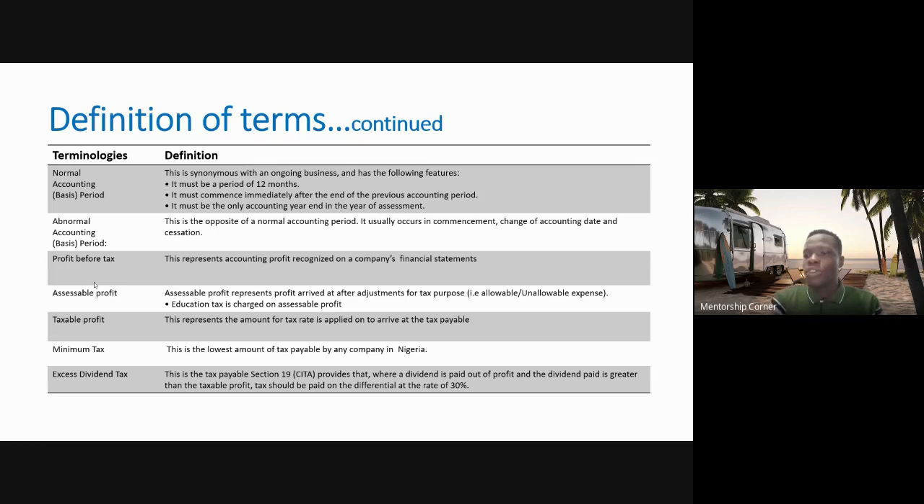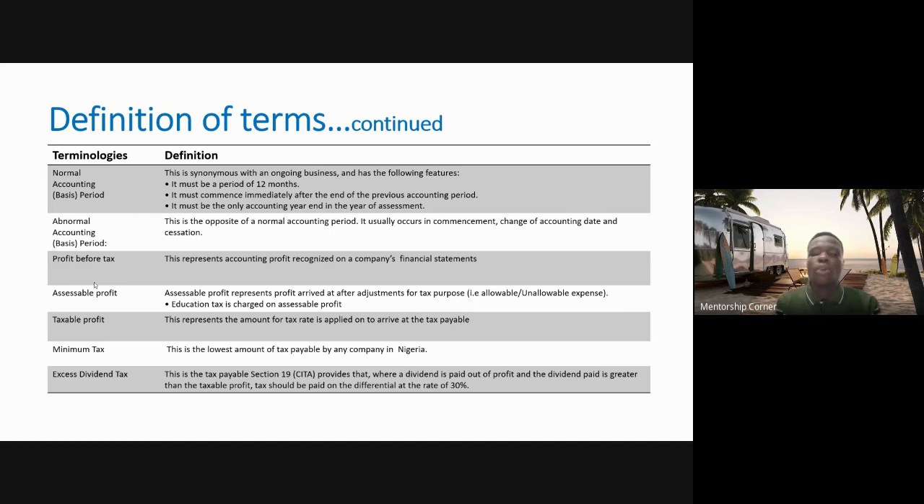Moving on to the next one, it must be the only accounting year end in the year of assessment. So that is, there must be no combination, there must be no overlapping period in between. So it must be the normal 12 calendar months accounting year end, right? So we also have the abnormal accounting or basis period. So this is the opposite of normal accounting period. This one usually occurs in commencement, change in accounting date, and cessation, where you have overlapping periods, right?